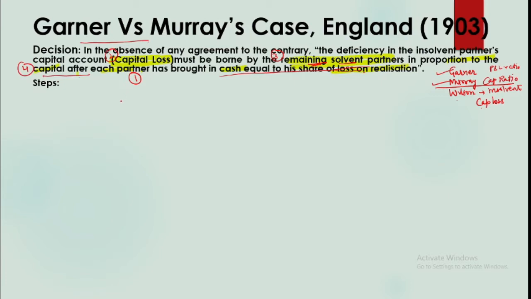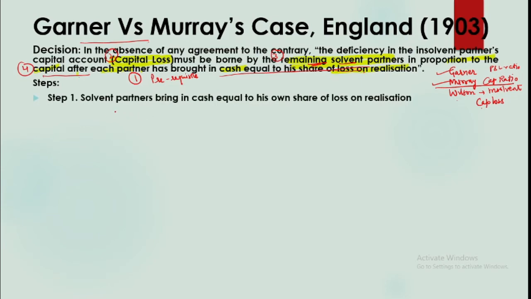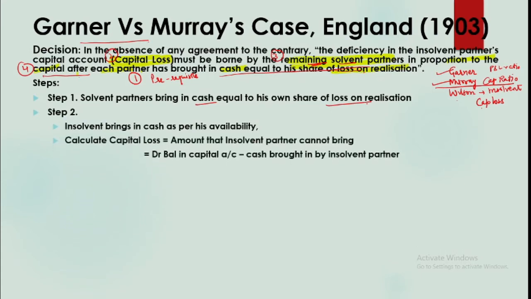Whenever a case of insolvency is established, then as per the Garner versus Murray ruling, we will have to take up these four steps. This is a prerequisite of this case. They want you to bring the loss in the form of cash, and only then will we work on the insolvency. So first of all, solvent partners bring in cash equal to their share of loss. Step two, the insolvent partner will bring cash as per his availability, and the remaining amount will be the capital loss.